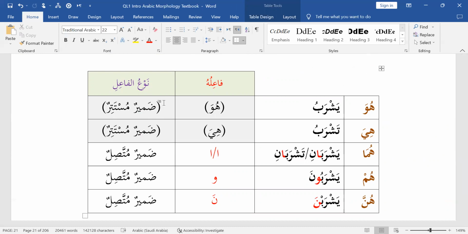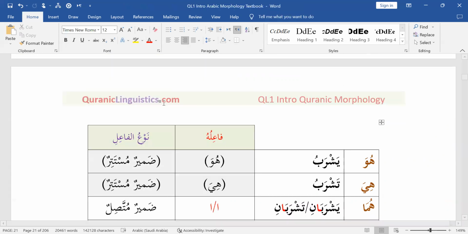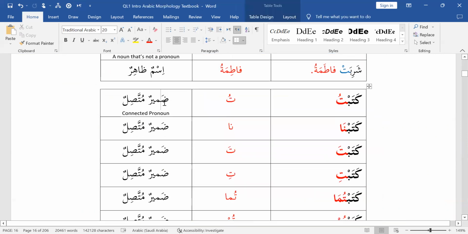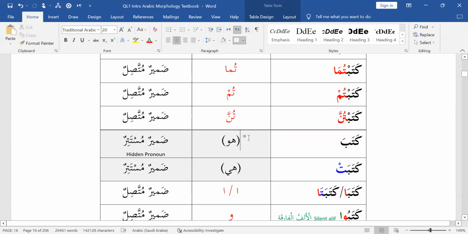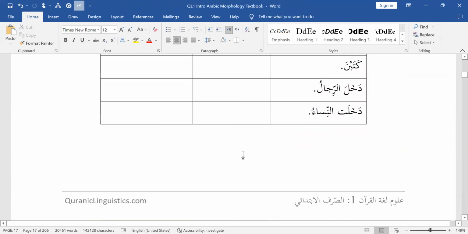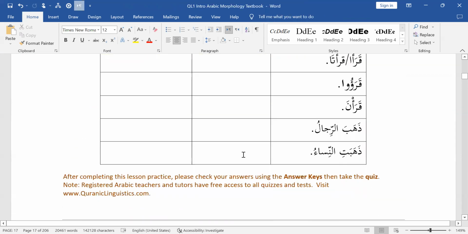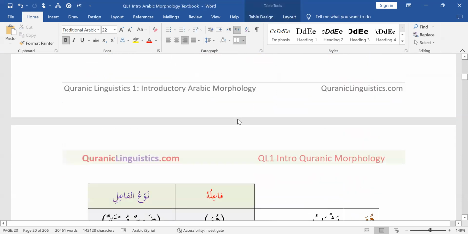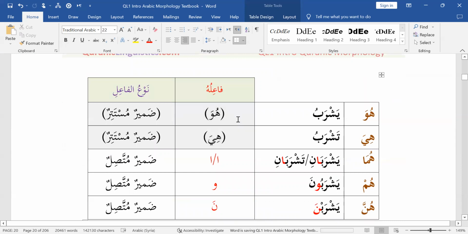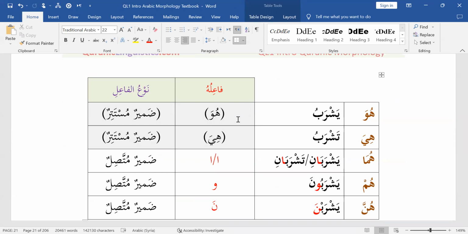Now compare this to al-madi. In the case of al-madi, there were only two situations where the fa'il is dhamir mustatir. Do you remember? Let's go back to al-madi quickly. The two situations where al-madi has dhamir mustatir are huwa and hiya. But in the case of al-mudari, there are five situations in which the fa'il is dhamir mustatir: ana, nahnu, anta, and huwa, hiya. Remember that. These doers, or fa'ils, must be written in parentheses to indicate that it's hidden.